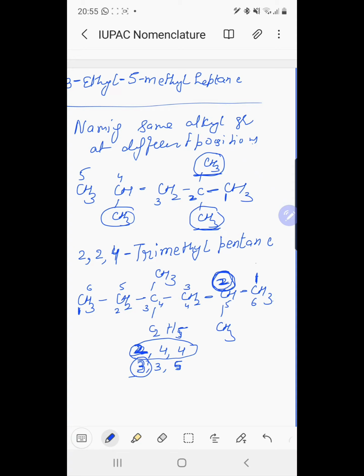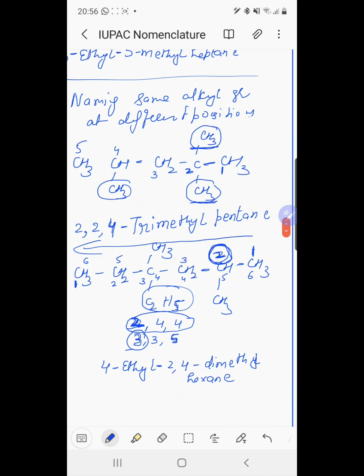So we number from this side: 1, 2, 3, 4, 5, 6. So we get the 2 position and the 4th position. At 2 and 4 we have methyl groups, and at 4 we have an ethyl group. So we write 4-ethyl, then 2,4-dimethyl hexane. So this is naming the same alkyl group at different positions.